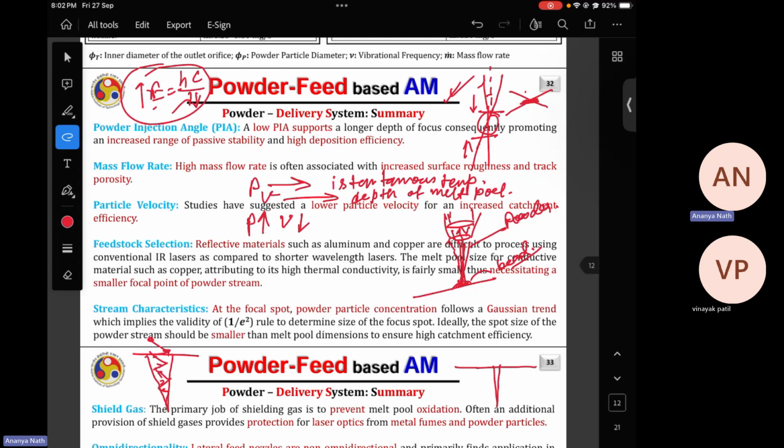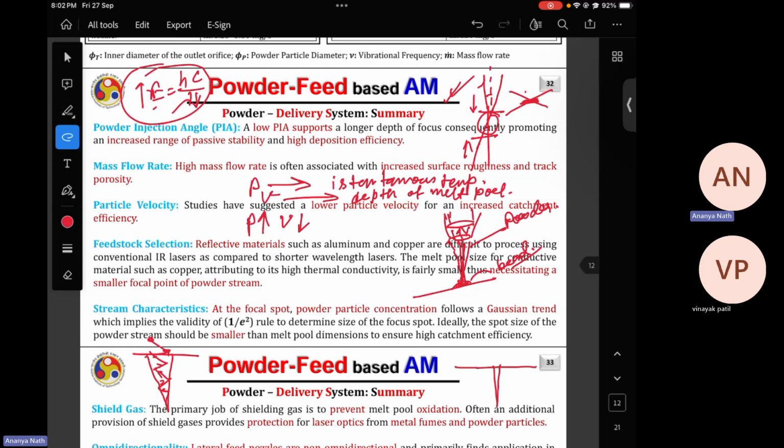So this is why people go for shorter wavelength lasers in the case of processing aluminum and copper. Shorter wavelength means green laser and blue laser, which are extensively used for at least copper deposition, because aluminum doesn't have a very high effect from this energy.